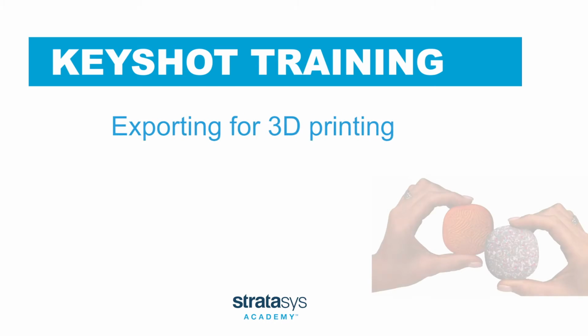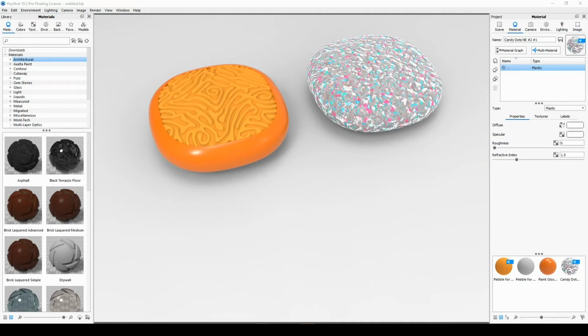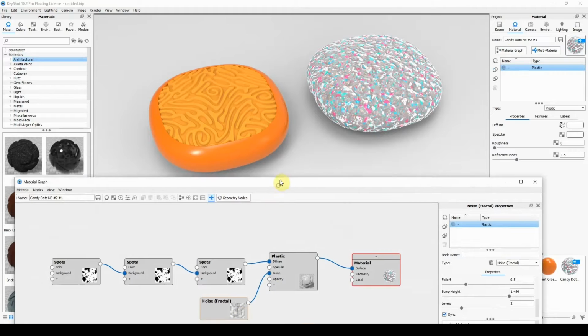In this session we'll take a look at some of the best practices for exporting for 3D printing success. Let's jump straight in. Here in KeyShot I've got two different models. First I have a model with a texture. This also happens to be a model that has a texture and a bump map applied.